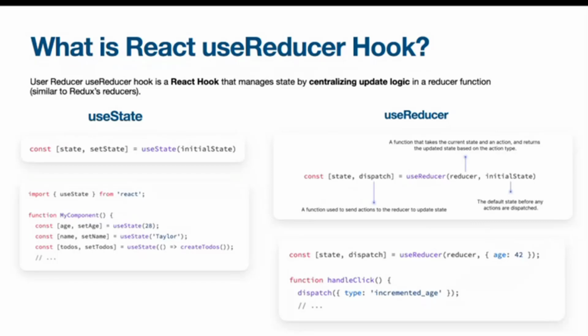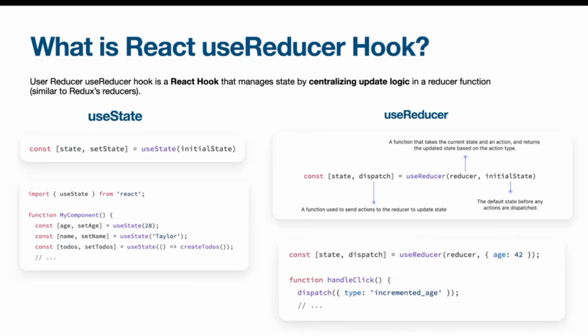And we use a dispatch to call a specific action in our reducer. So we define all our actions, and we can call them using the dispatch here. On the right side, as you see, we also have two parameters: the reducer and the initial state.